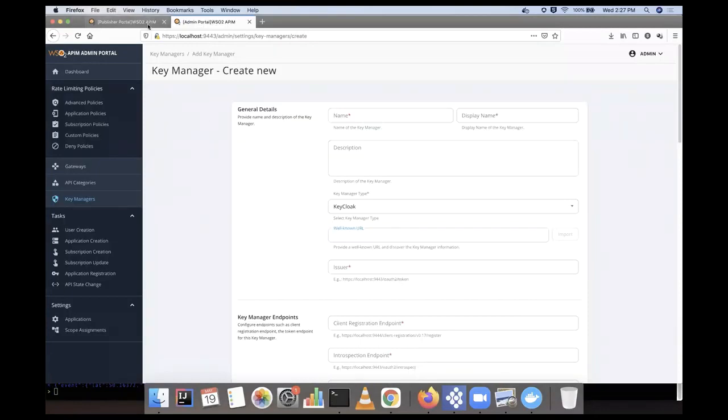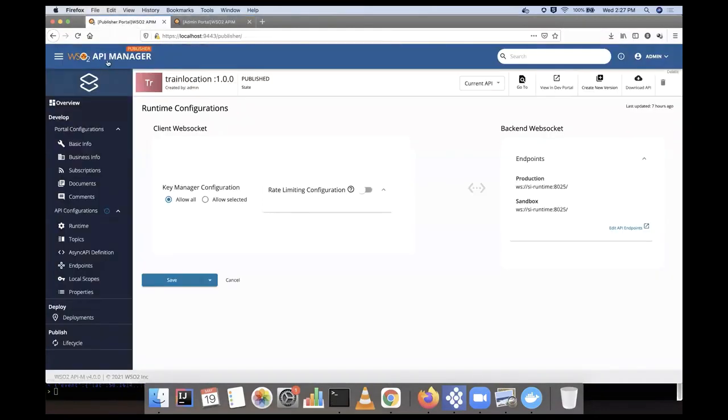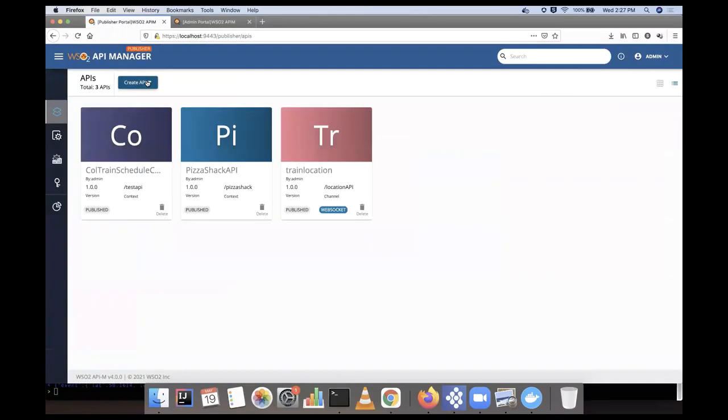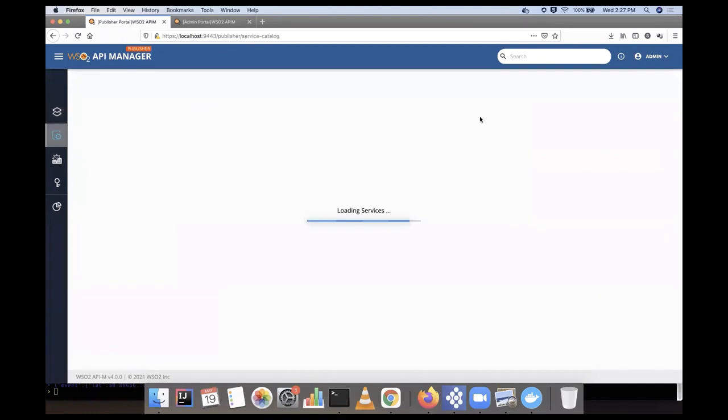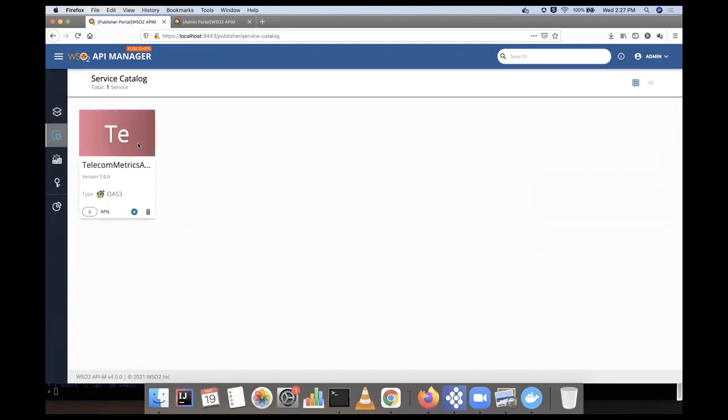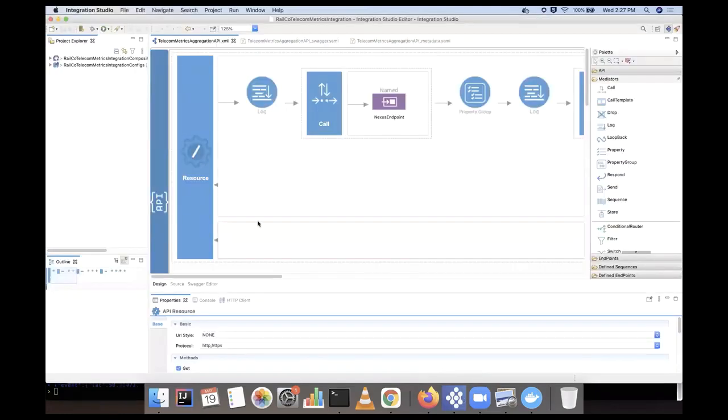Once you deploy that, you can go to the publisher, and in the publisher, when you try to create an API, you can see the service catalog option, right? Once you click on this one, you will see the service. This is the telecom metrics service I developed through Integration Studio and deployed into the Micro Integrator runtime.